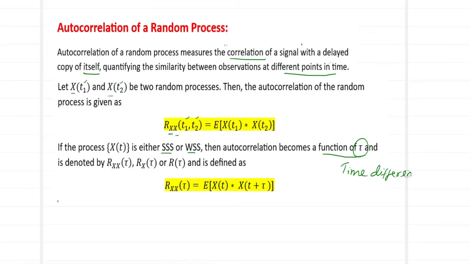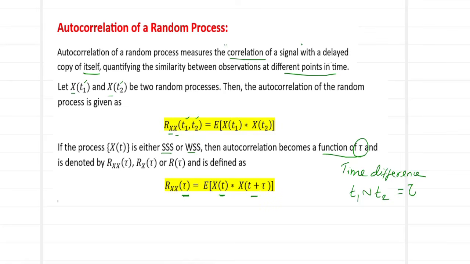How do we measure this time difference? t1 is my first time parameter, t2 is the second time parameter. I take the difference between them, bigger number minus the smaller number, and this time difference is denoted by tau. So if it is an SSS or a WSS process, the autocorrelation automatically becomes a function of tau. So we directly write Rxx as a function of tau. It can be written as a single x, because both components come from the same random process X, or we drop the x also and write it as R(tau), defined as the expectation of X(t) times X(t plus tau).